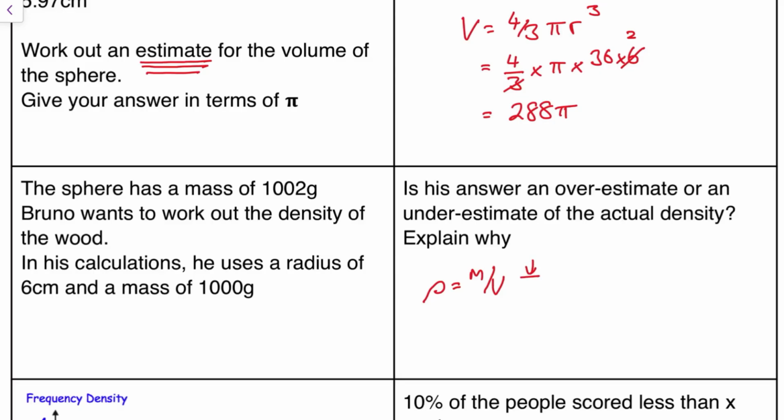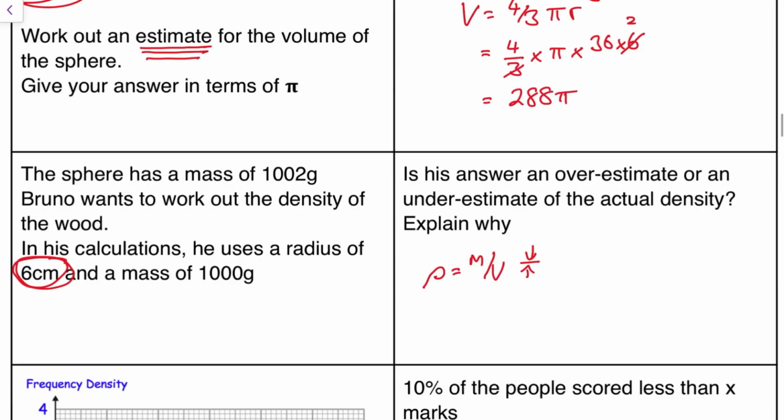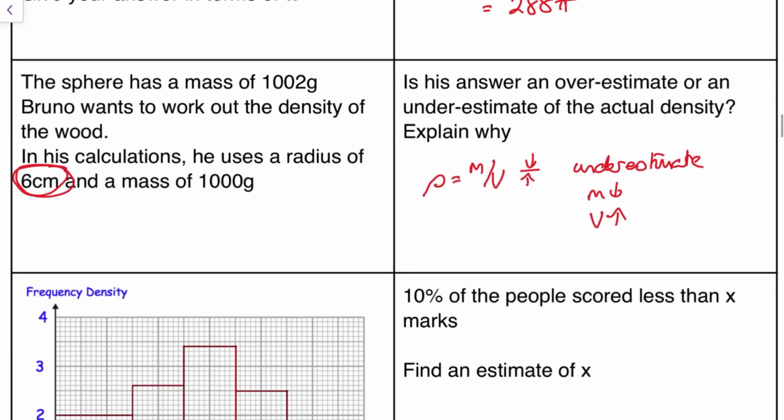And my volume, which is based on a radius of 6, so in other words, I'm reading this point here, which is 6, but it's actually 5.97. So its radius has gone up, which means its volume's gone up, which means whichever way you look at it, I'm going to underestimate my density. So the question says, is his answer an under or overestimate? It's an underestimate. And the reason why, well, it's always difficult to know exactly what to say here, but he's rounded his mass down and his volume has gone up. Obviously, I'd write actual words if this was an exam, but I'm just referring to the fact that the numerator's gone down and the denominator's gone up. Next question.